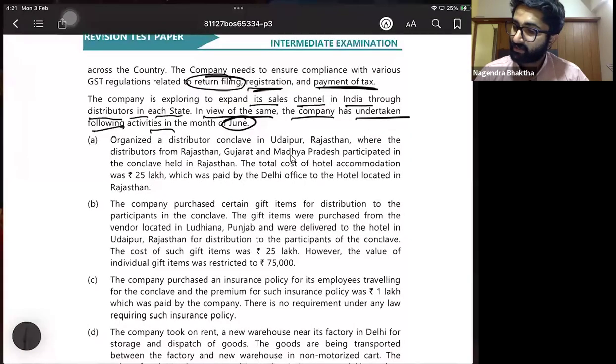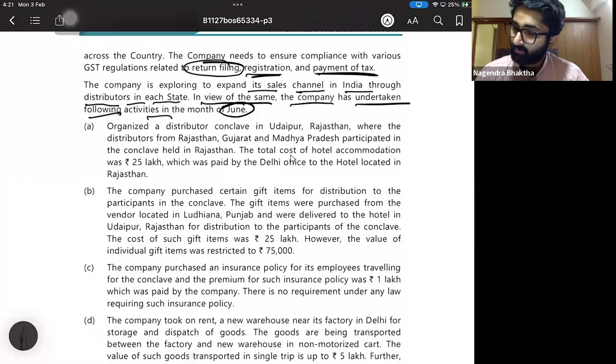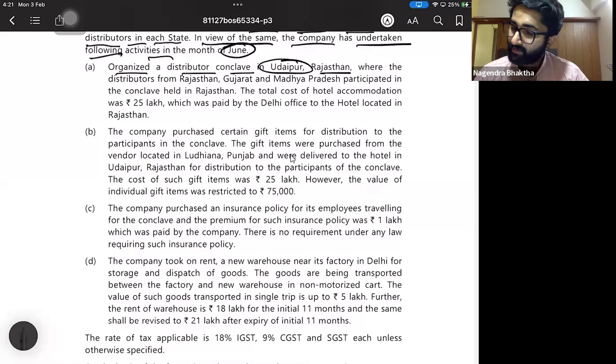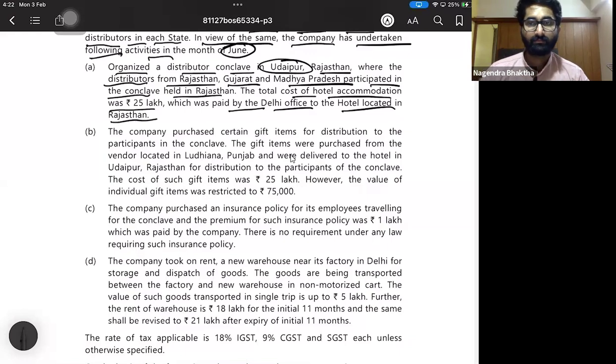It organized a distributor conclave in Udaipur, Rajasthan, where distributors from Rajasthan, Gujarat, and Madhya Pradesh participated in the conclave held in Rajasthan. The total cost of the hotel accommodation was 25 lakhs, which was paid by the Delhi office to the hotel located in Rajasthan.